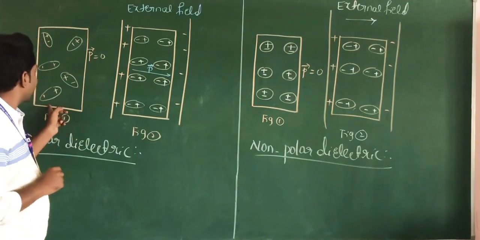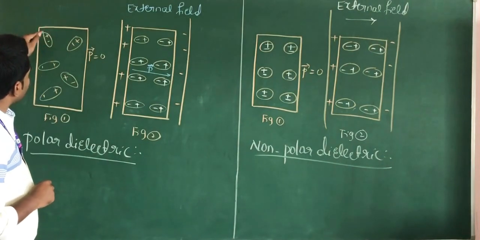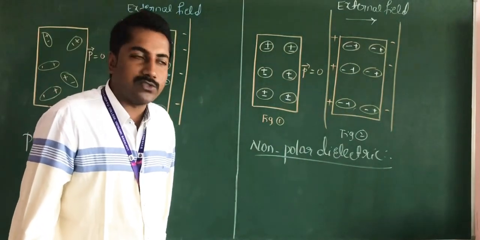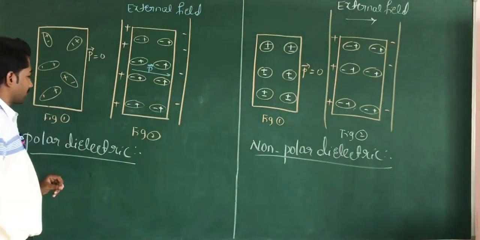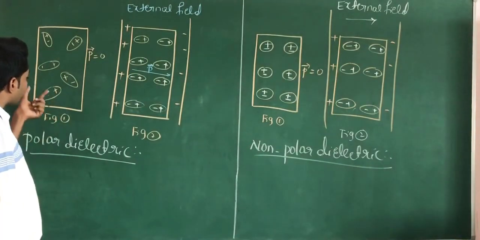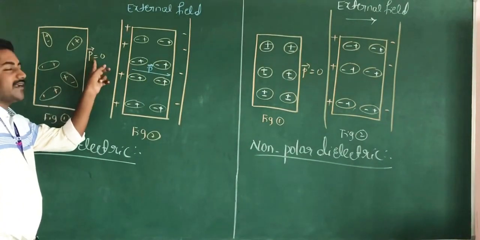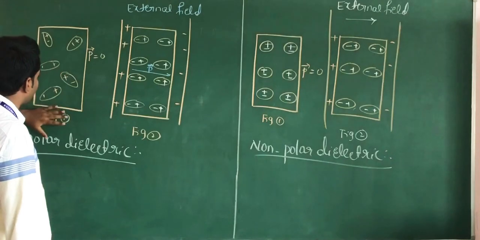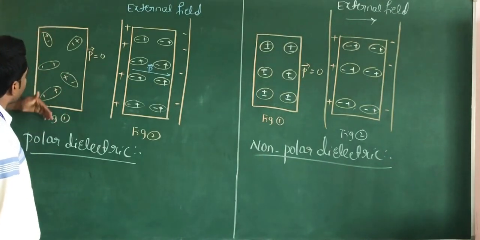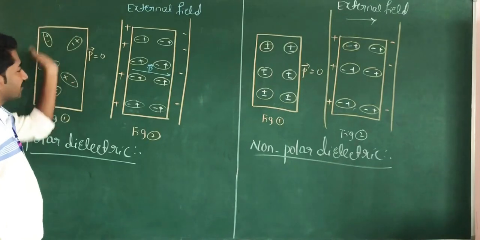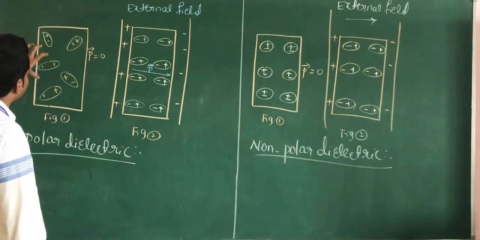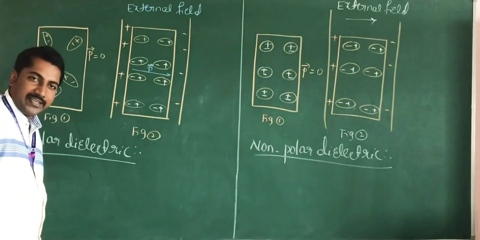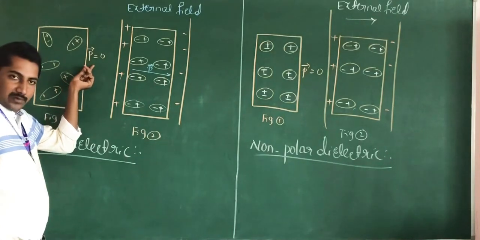In the case of polar molecules, the positive and negative charges do not coincide. In the absence of an external electric field, the dipole moment is 0. The dipoles are arranged randomly, and the centers of positive and negative charges do not coincide with each other, hence the net dipole moment is 0.